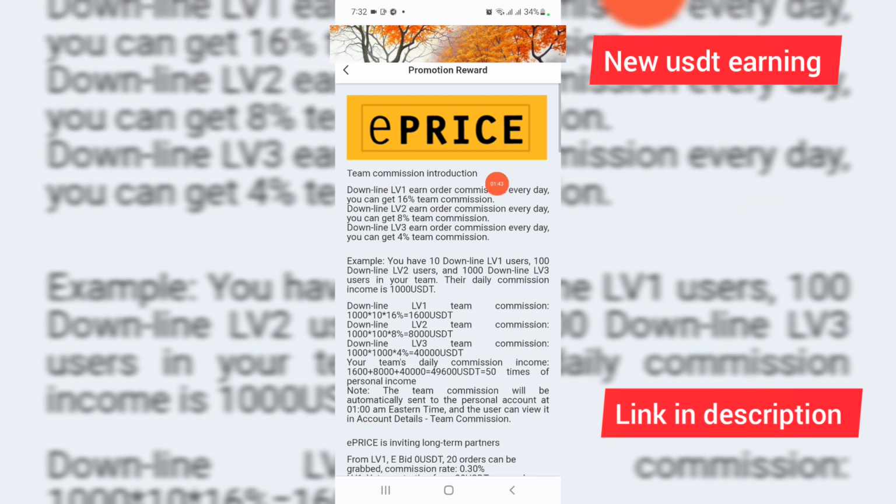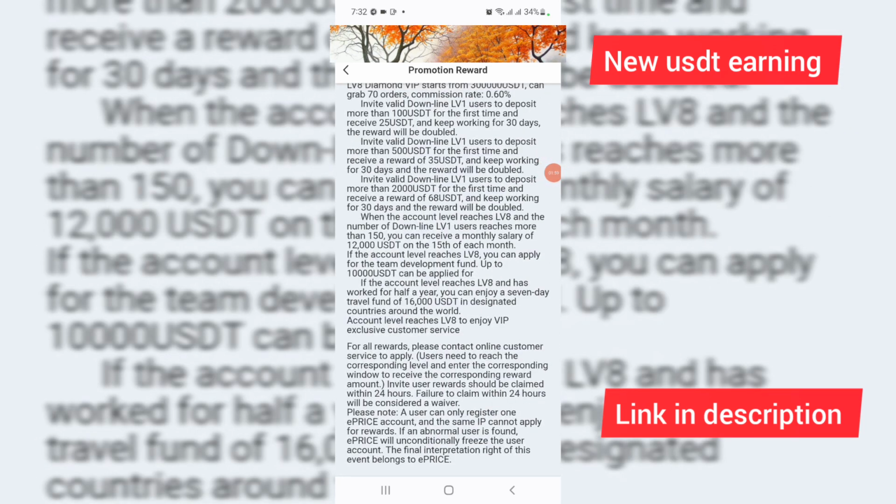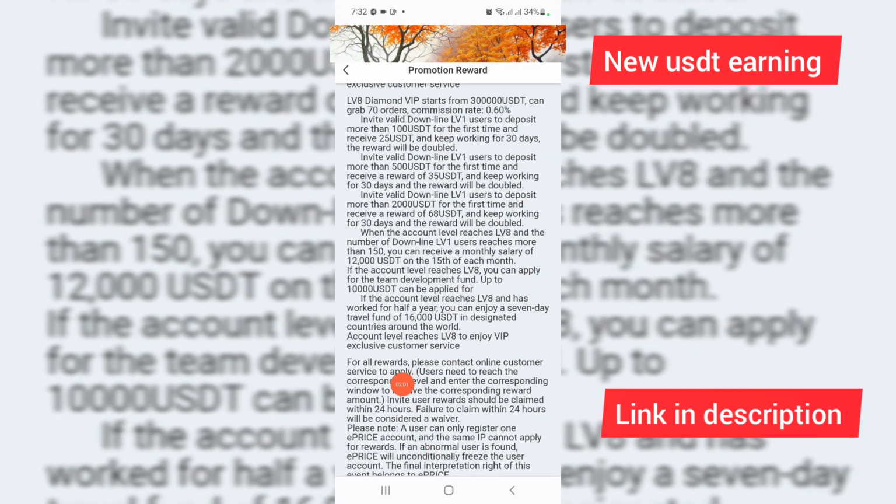And you can check this downline level 1 order commission of every day 16%, and level 2 commission of 8%. And you can check the level 3 order commission of 4%. And you can check all the rewards in the promotion rewards of this website.